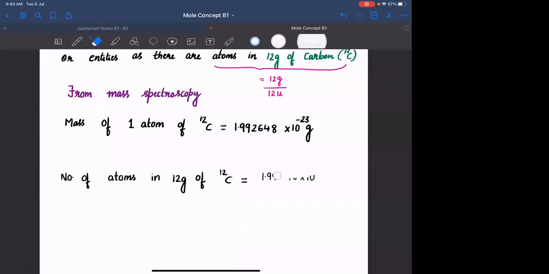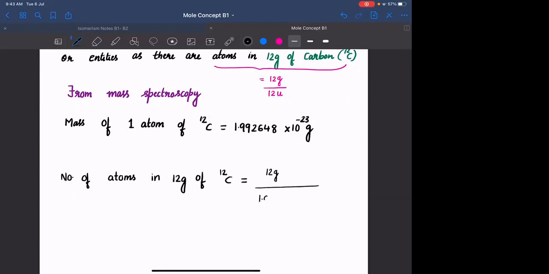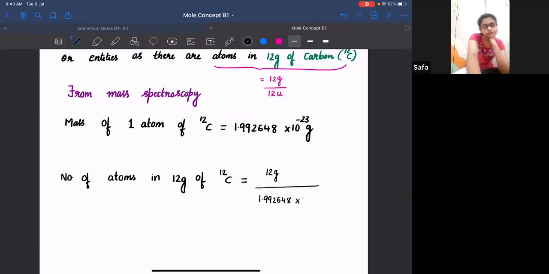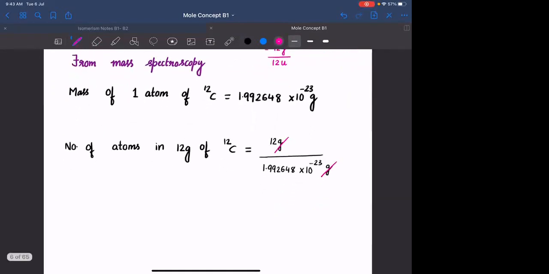I'm sorry. The sample mass is 12 grams, divided by the mass of each carbon atom, 1.992648 into 10 raised to minus 23 gram. In the numerator you have gram, in the denominator also gram, so it cancels. Agreed? The 10 raised to minus 23 in the denominator, when it goes up, what will it become? It will be 10 power 23. Yes. Here we have 12 divided by 1.992648.